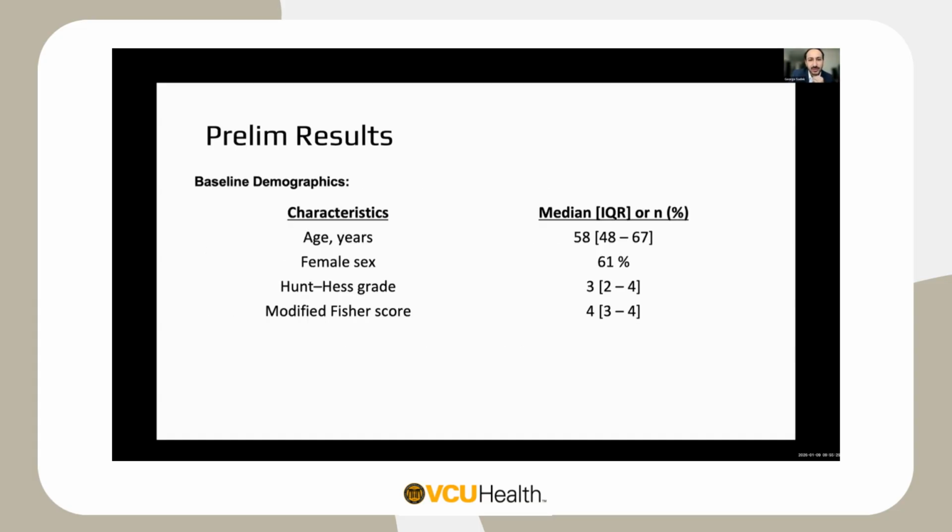Our typical baseline demographics here: median age of 58, 61% were females, a median Hunt-Hess of 3 and modified Fisher 4.